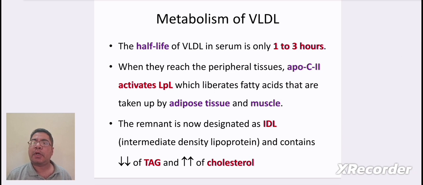Coming to metabolism of VLDL. The half-life of VLDL in serum is only 1 to 3 hours. When they reach the peripheral tissues, ApoC2 activates LPL, that is lipoprotein lipase, which liberates fatty acids that are taken by adipose tissue and muscle. The remnant now is designated as IDL, that is intermediate density lipoprotein, and contains lower degree of triacylglycerol and higher degree of cholesterol.